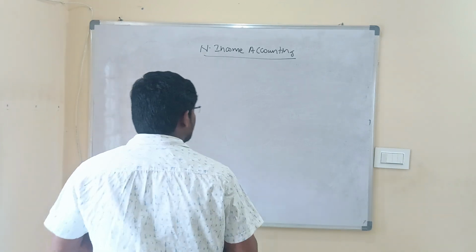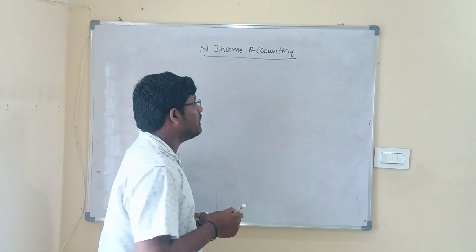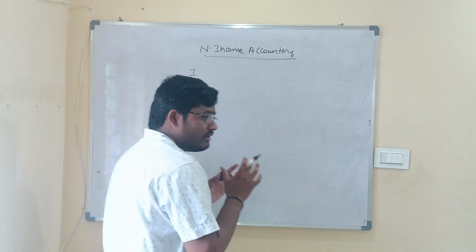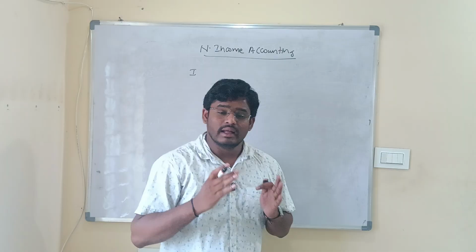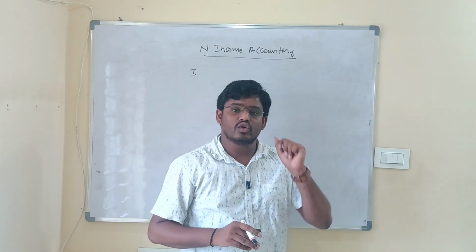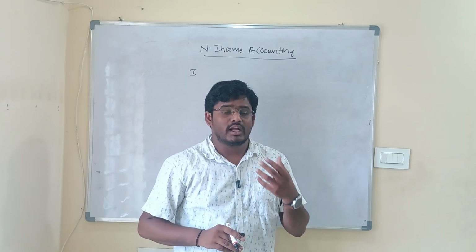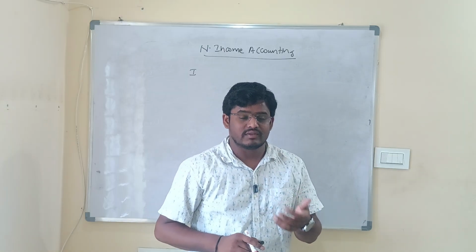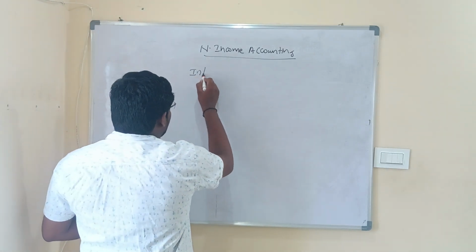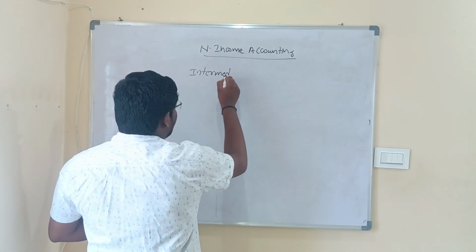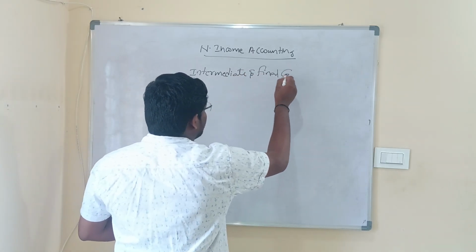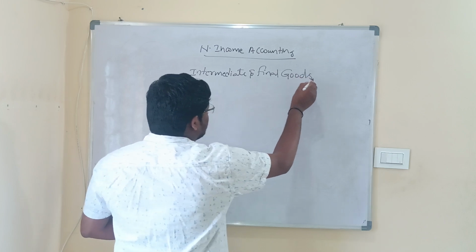Now in this video we are going to discuss the concepts which, within the definition you might be knowing it, the national income is defined as the total money value of all final goods and services. Now we need to work upon what exactly final goods and services are. Now in this video we are going to talk about the concept of intermediate and final goods. So this is the topic.